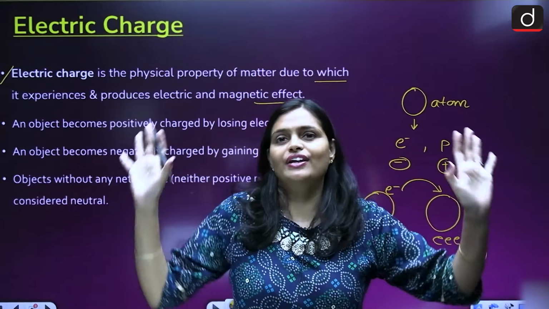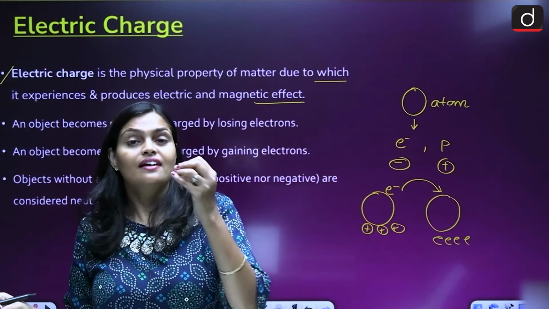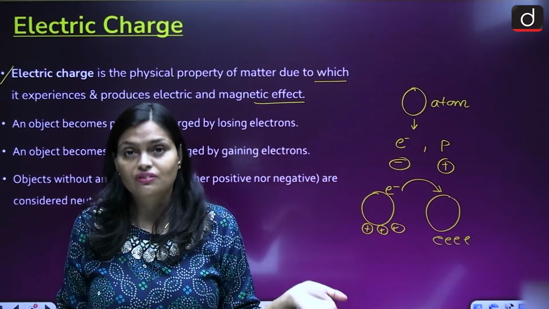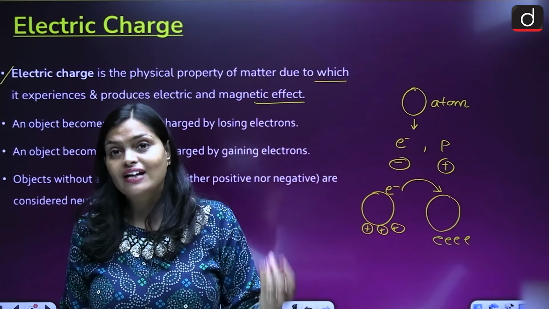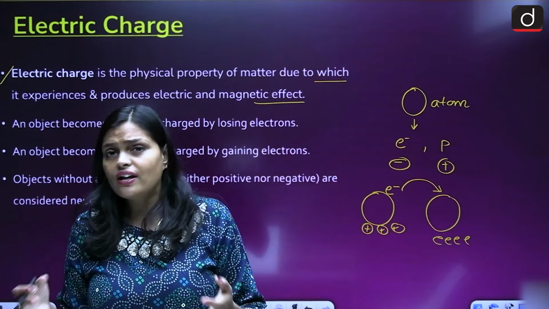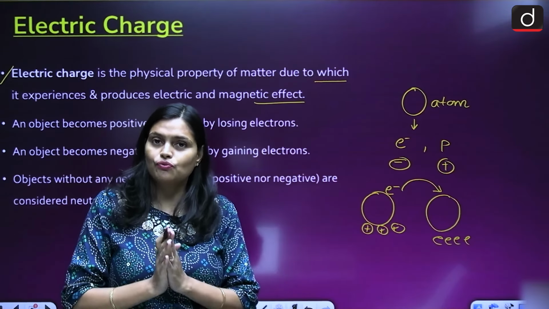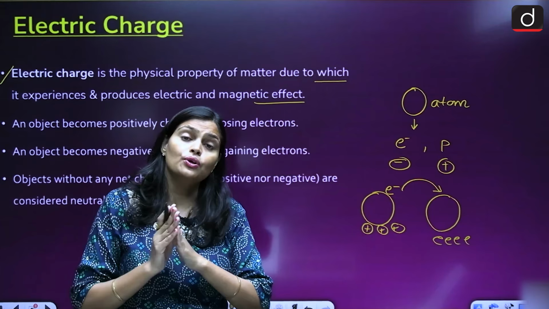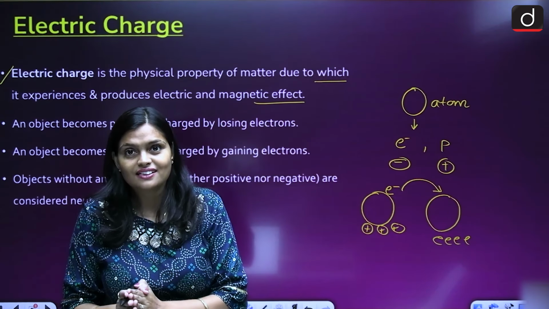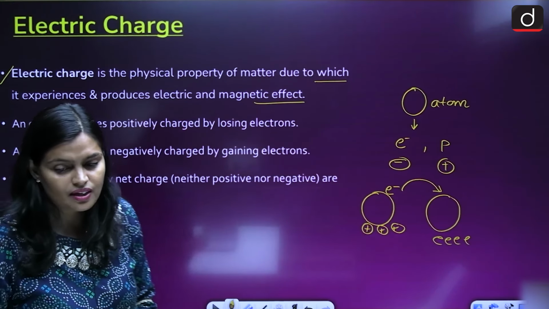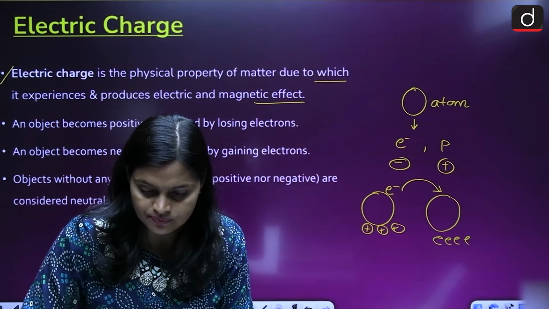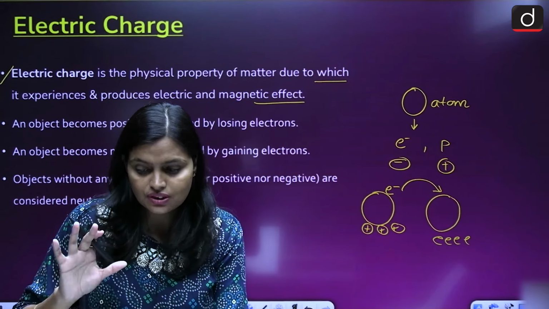Now everywhere we have charges. Air is a mixture of gases, gases are also made up of atoms, and atoms have charges. So everywhere around us we have charges. Understood what charges are and how they differ from electric charges? Any doubt, anyone? If you have any doubt, just let me know.